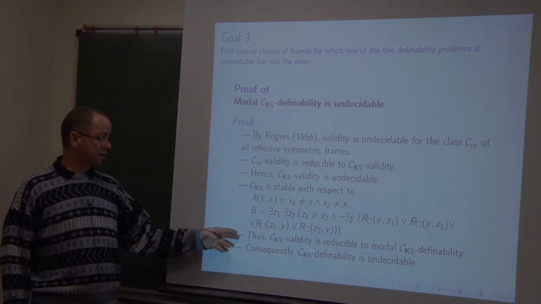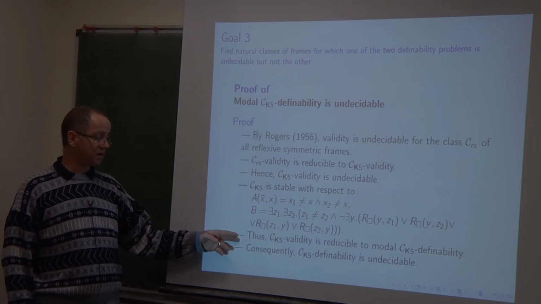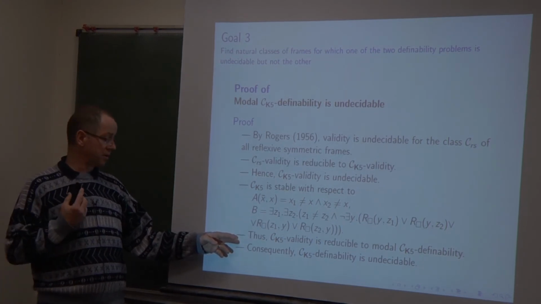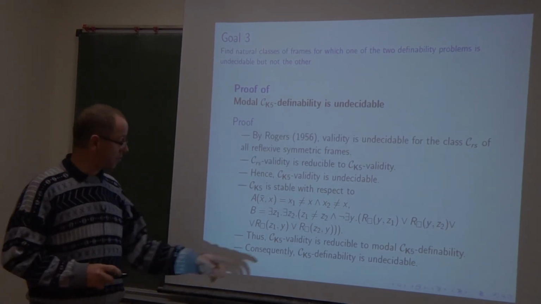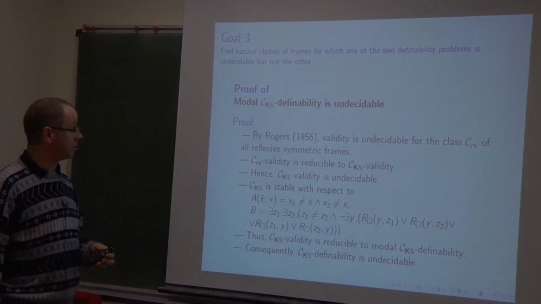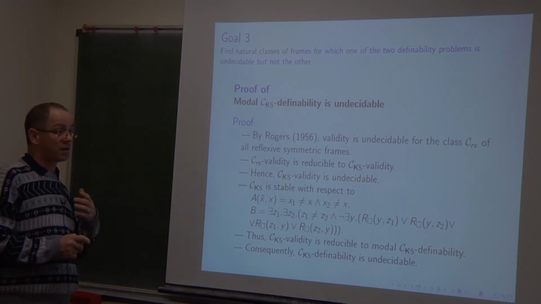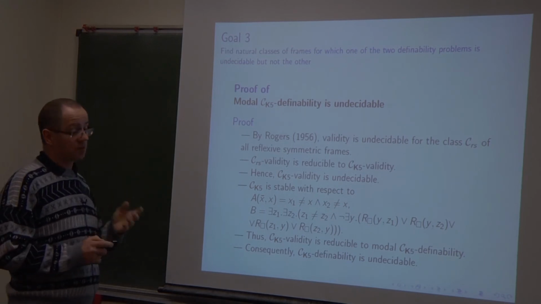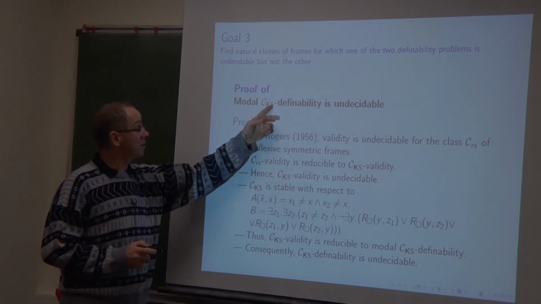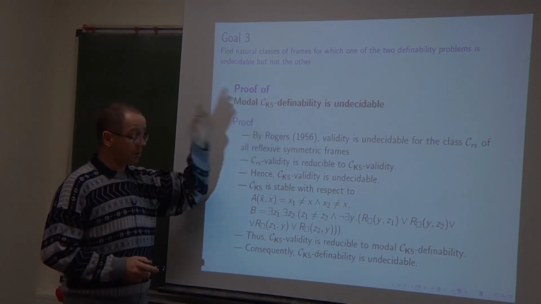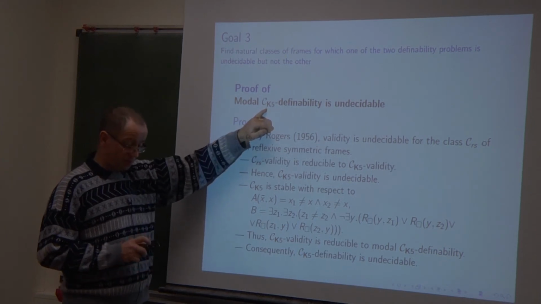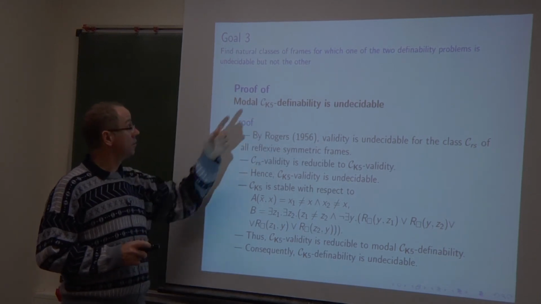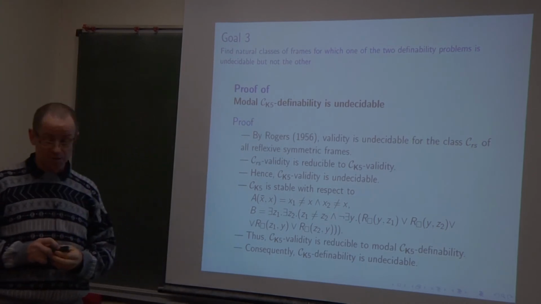And therefore, validity is reducible to modal definability because of the stability. And consequently, modal definability with respect to this class of frames is undecidable. So we have obtained our third goal. There is a class of frames, namely this one, and it is quite a simple one, for which every modal formula is first-order definable, but modal definability is undecidable.